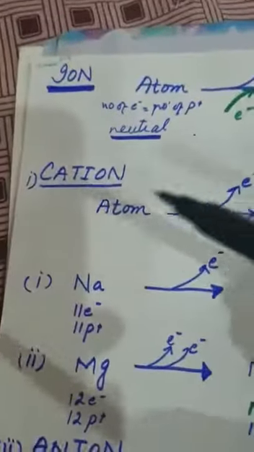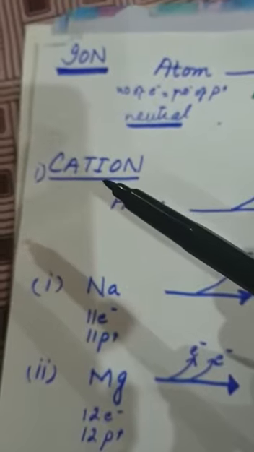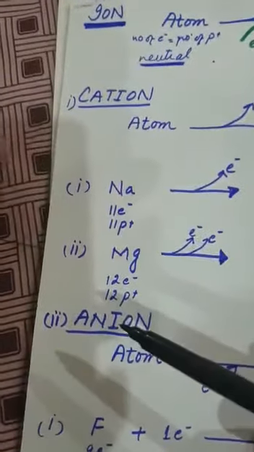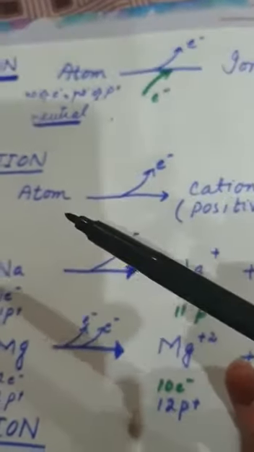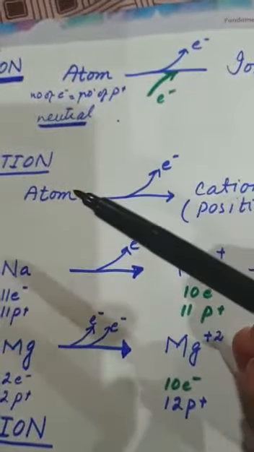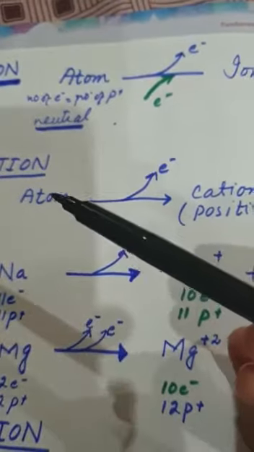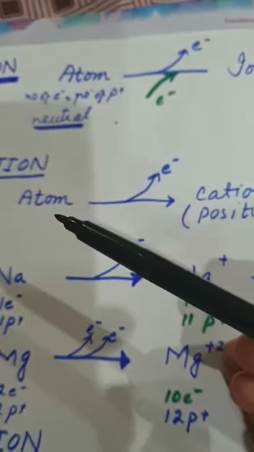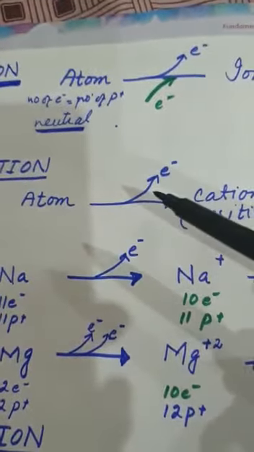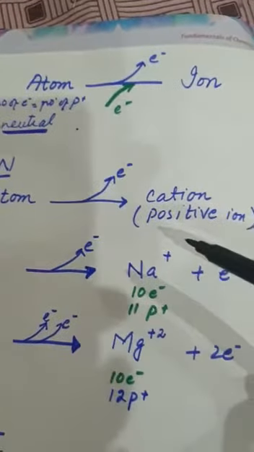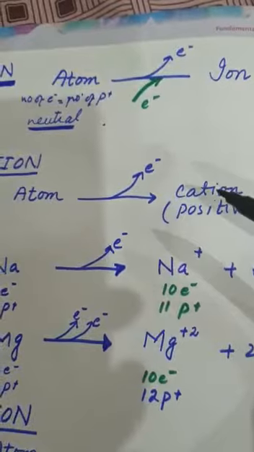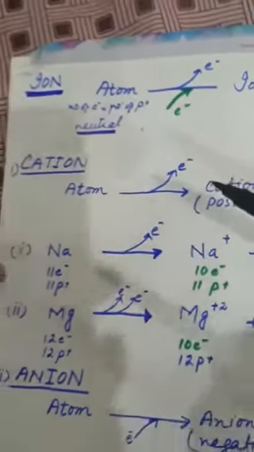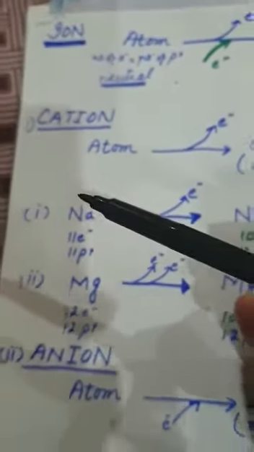We have two types of ions, cations and anions. First of all, we discuss the cations in detail. That is, how will you define the cations? An atom, when it loses an electron, acquires a positive charge. That positively charged ion is known as a cation. For example, we have two simple examples.